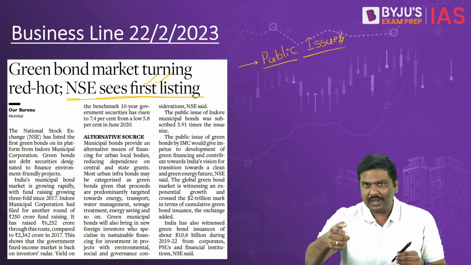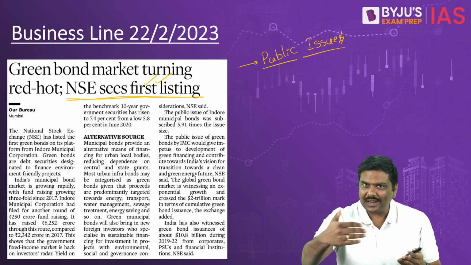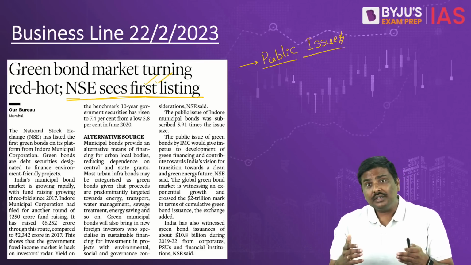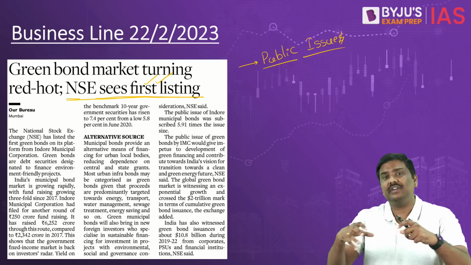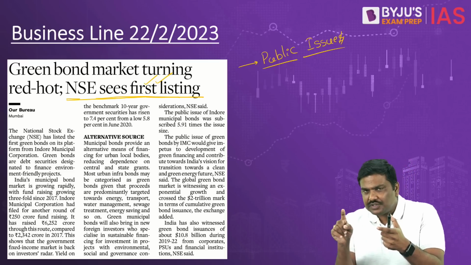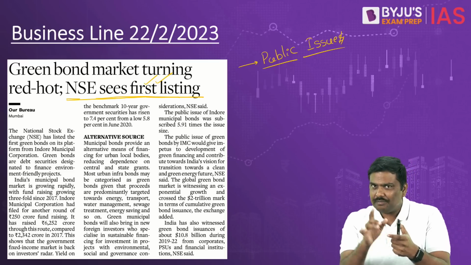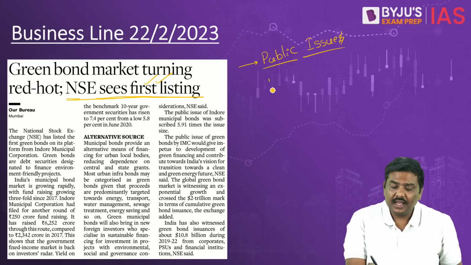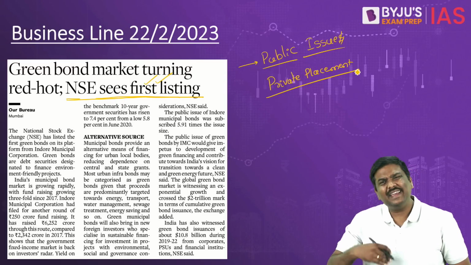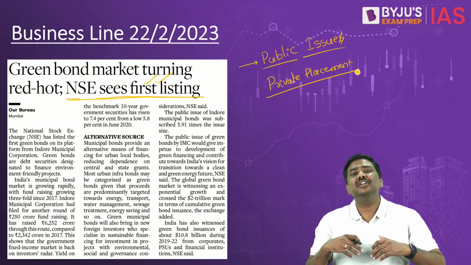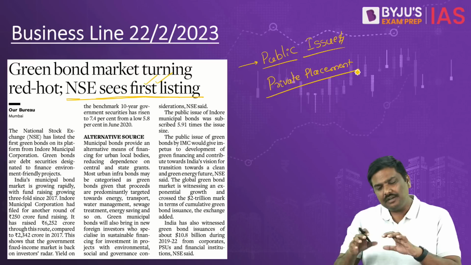They can go to the public and issue the instruments, collect the money. Or they can go to a specific limited number of investors, a group of investors, issue those instruments to them, collect money from them. And that is referred to as private placement. Remember this particular term, private placement. And within the concept of private placement, again, there is a concept of qualified institutional placement, etc. Don't worry.